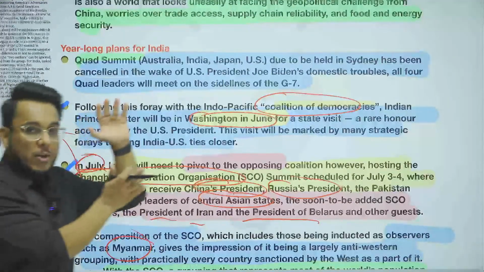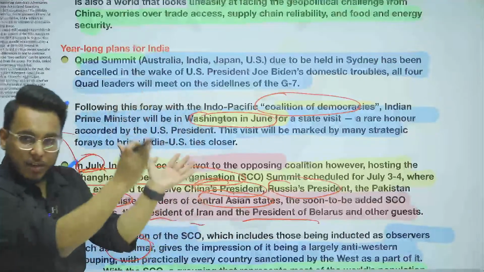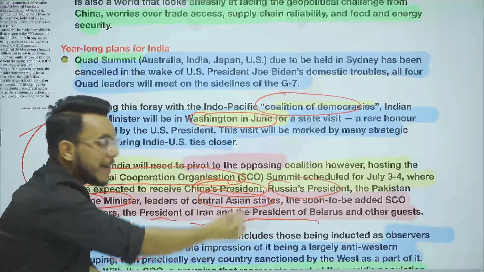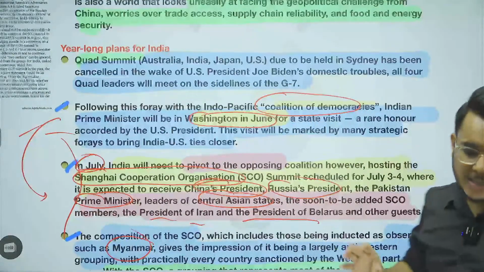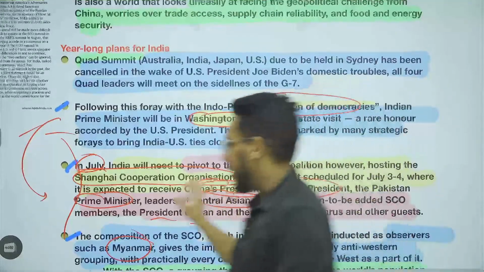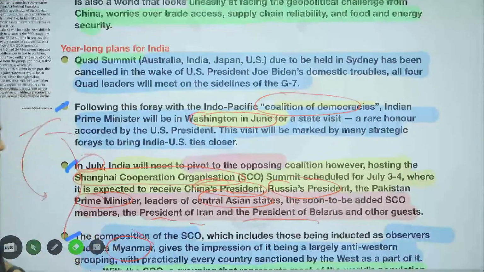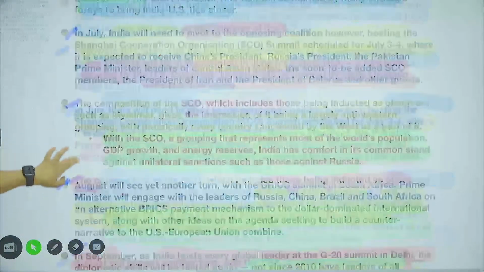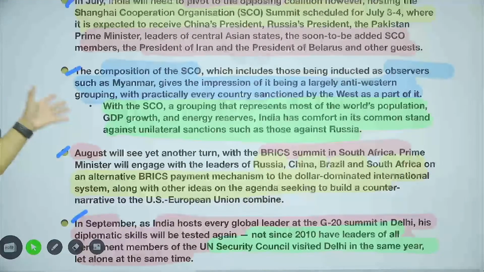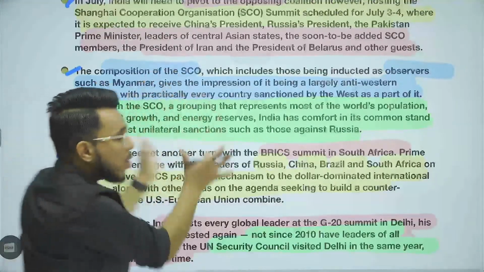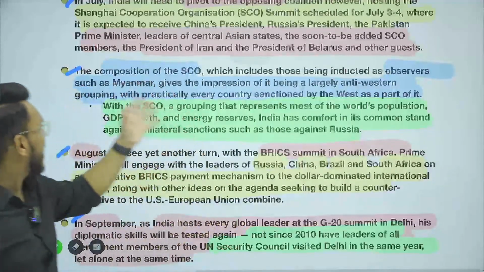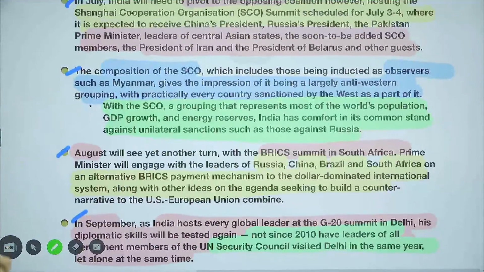Now understand, India's Prime Minister is going to the US, and just after that the SCO summit will be hosted, where all these leaders are going to come. So India is going to balance it, and this balancing is going to be a really big challenge for India to resolve. Moreover, even when we talk about countries such as Myanmar, the USA has imposed sanctions against Myanmar. So this entire grouping of SCO looks like an anti-Western grouping. But India is balancing with the SCO and the USA at the same time.